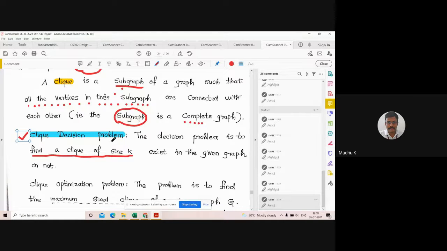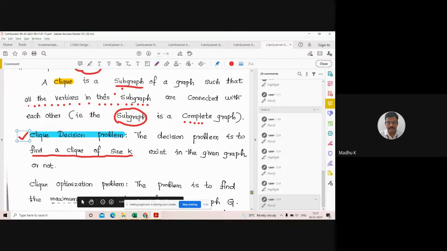So what does a Clique decision problem mean? A decision problem means it should give an answer yes or no. So the Clique decision problem is: find a Clique of size k. If such a Clique of size k exists in the graph, then it should give the answer yes, else no. So this is the Clique decision problem.